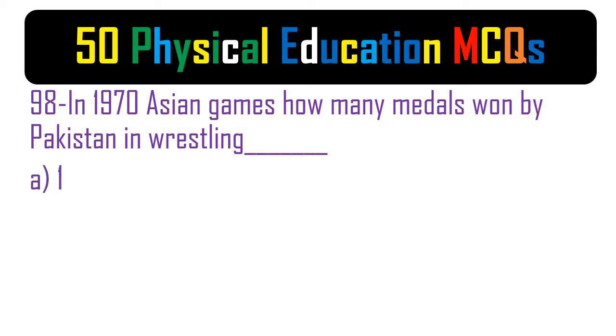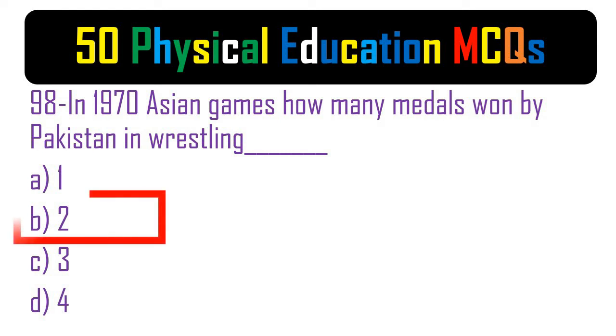98. In the 1970 Asian Games, how many medals did Pakistan win in wrestling? A. 1. B. 2. C. 3. D. 4. The correct answer is B. 2.